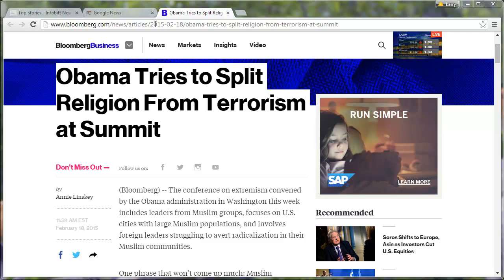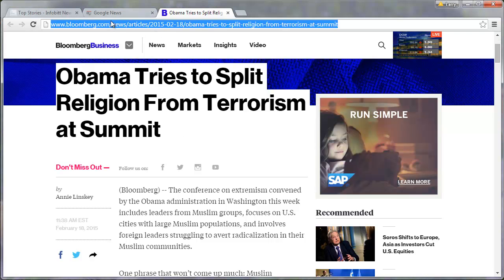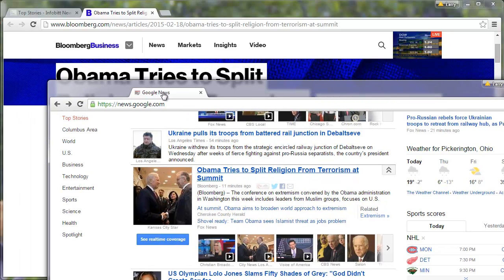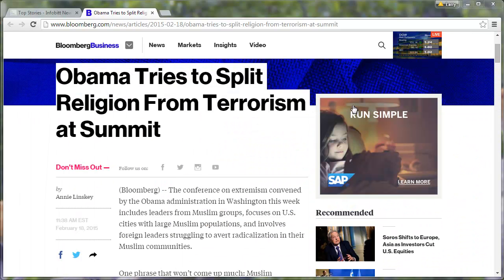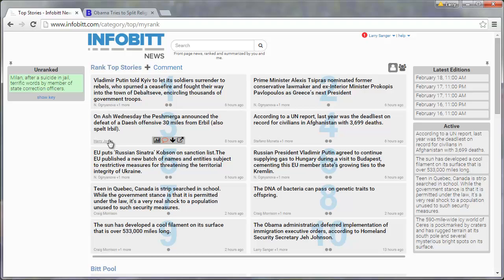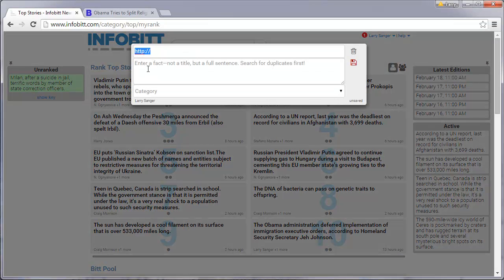So I'm going to go ahead and grab the URL, and just to make it a little bit easier for me to go back and forth between tabs, I'm actually going to pull this Google News tab out and put it to the side. And so now I can just do Control-Tab back and forth between these two windows, which I like to do. So now I'm going over here and I'm going to go ahead and click on the Add Bit button, or I can just press the N key, and then I'm going to put that in.